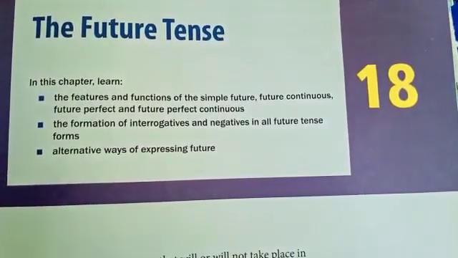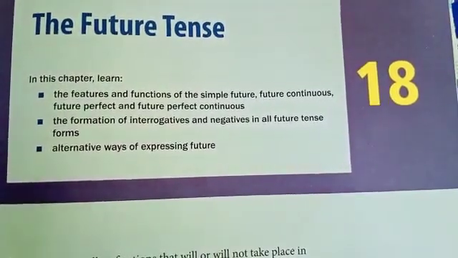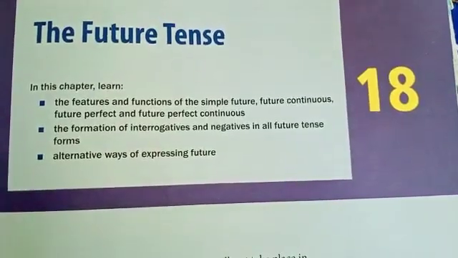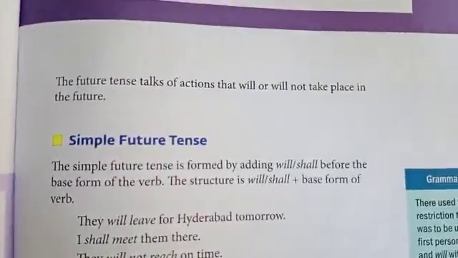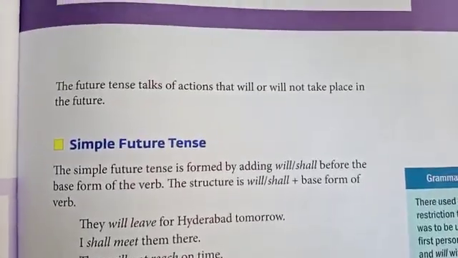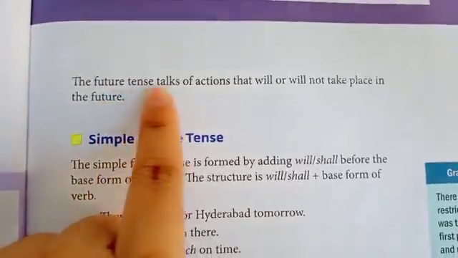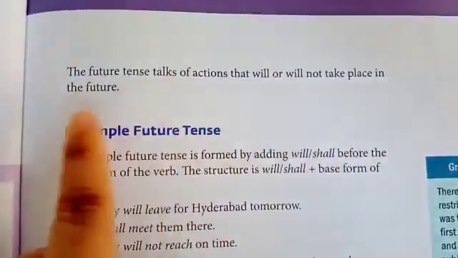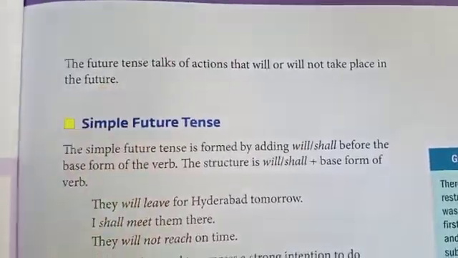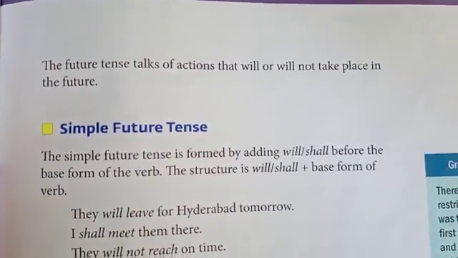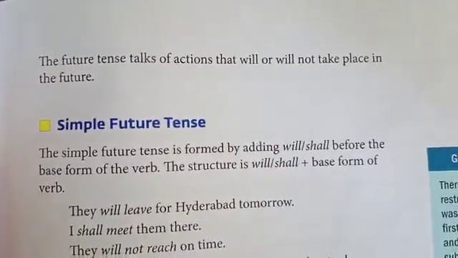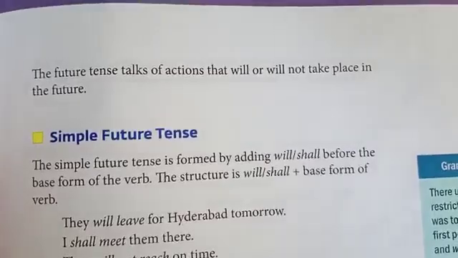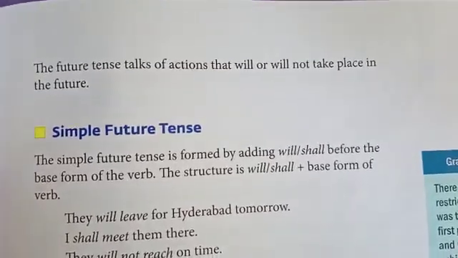You all take out page number 129, chapter number 18, the future tense. Let us first read basically what future tense talks about. The future tense talks of actions that will or will not take place in the future. It means here we are talking about the actions that have not taken place yet. They will take place in the future.